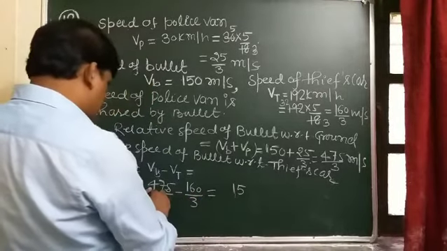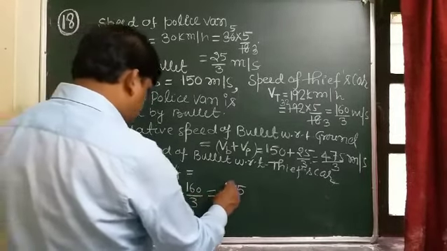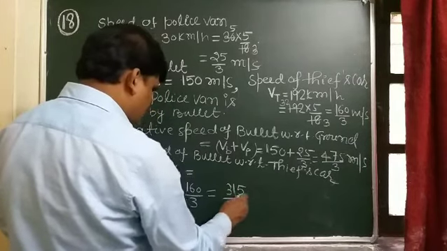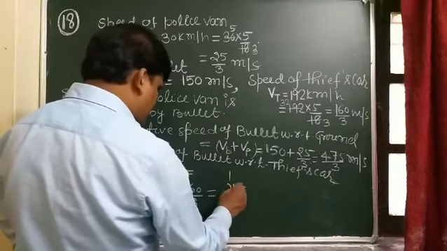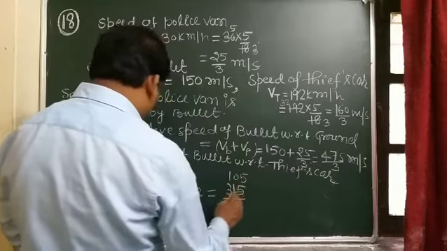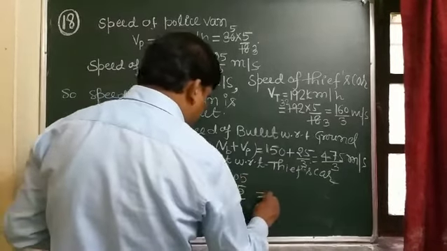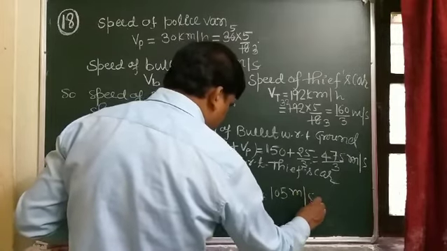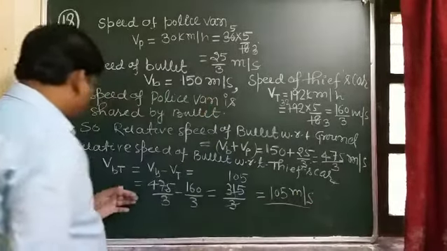So it comes out to be 315 by 3, and it comes out to be 105 meter per second.